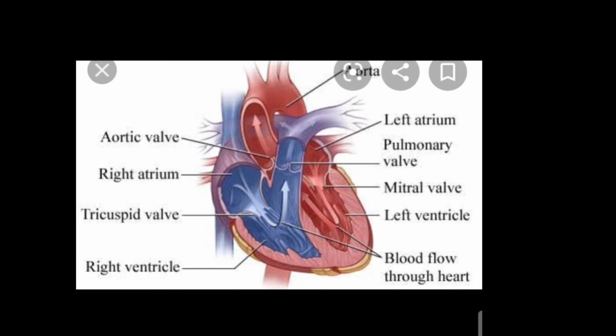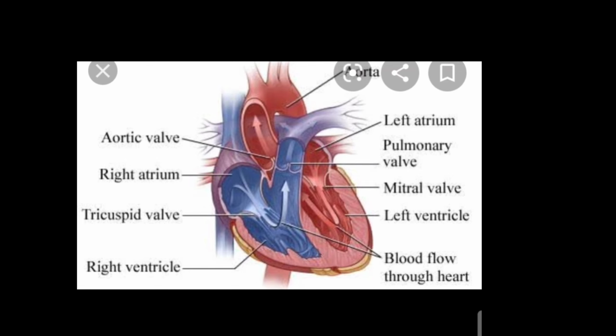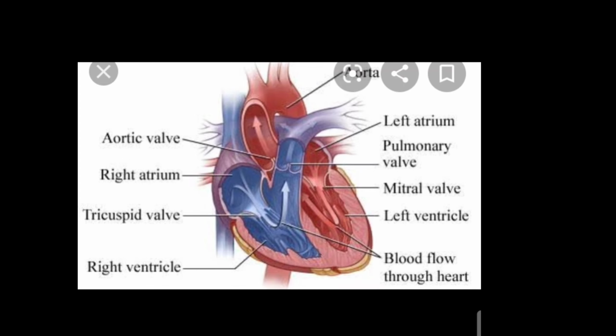The left side acts as one pump which pumps oxygenated blood into the whole body, and the right side acts as another pump which pumps deoxygenated blood only to the lungs. It is necessary to keep the oxygen-rich blood separated so that it may supply a good amount of oxygen to the body cells for respiration and release of energy.